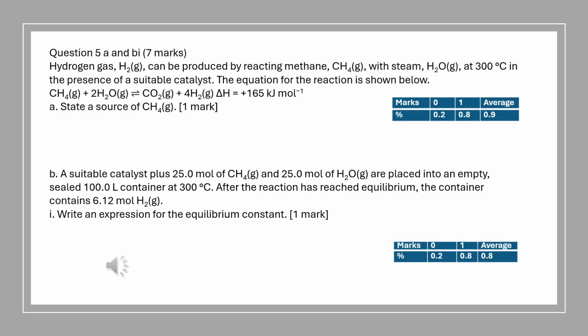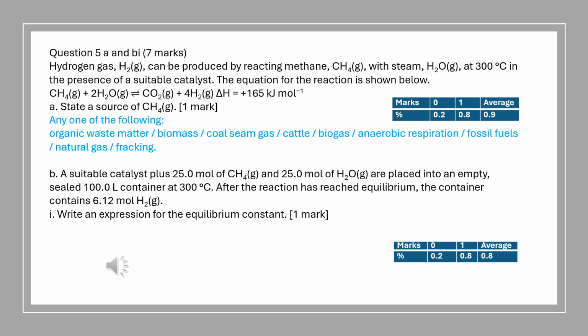Ask the source of methane. Methane is sourced from fossil or biological origins, such as coal seam gas and biomass. The equilibrium constant is defined by a quotient, the numerator of which is obtained by multiplying together the equilibrium concentrations of the products, each raised to a power equal to its stoichiometric coefficient in the balanced equation.